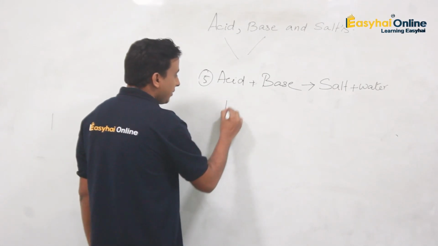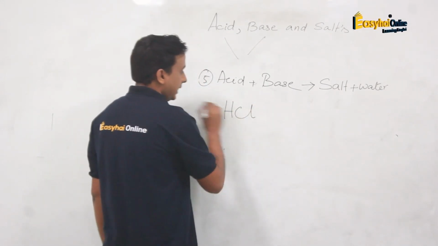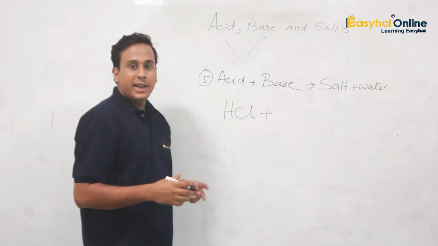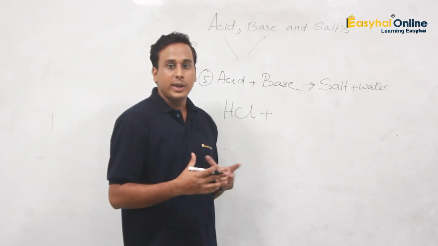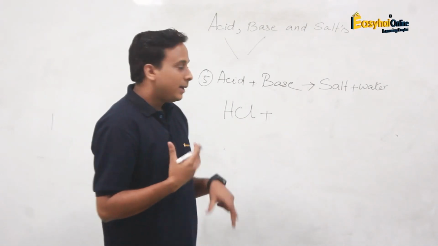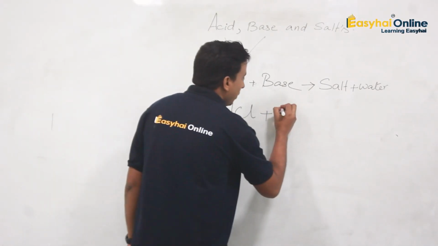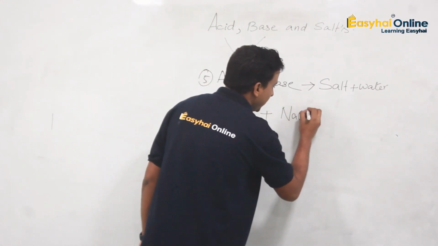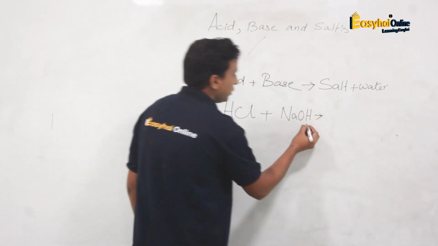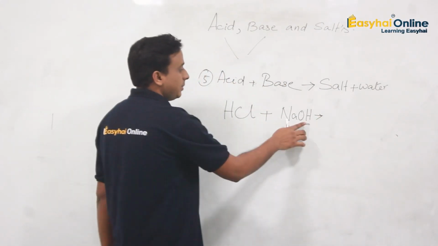Like acid I am taking HCl. Okay, HCl is acid. Now base, I explained to you that when any such substance is mixed with water, we can see a hydroxide ion being dissociated. So we are taking base as sodium hydroxide. Sodium hydroxide is a base, we know. So hydroxide ion is there, that means it will be a base.